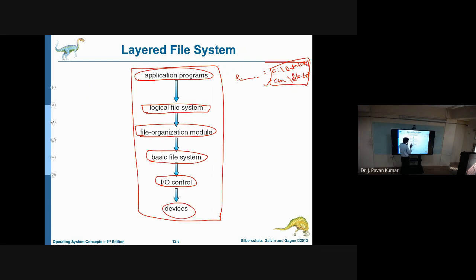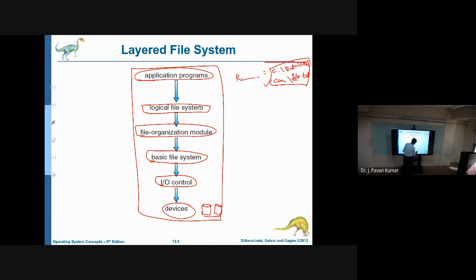Now what are all these layers, and what is the basic functionality, that we will see. Here the IO controller sits on top of devices, like hard disks, secondary storage devices.